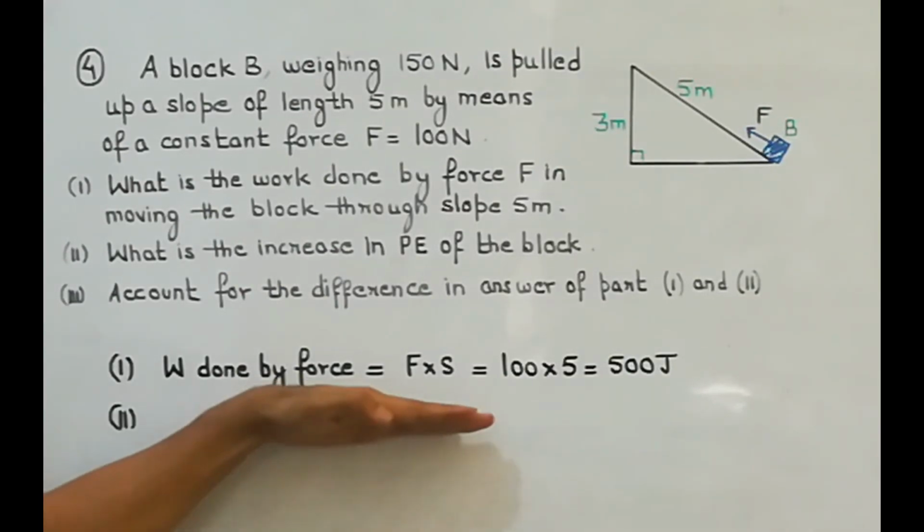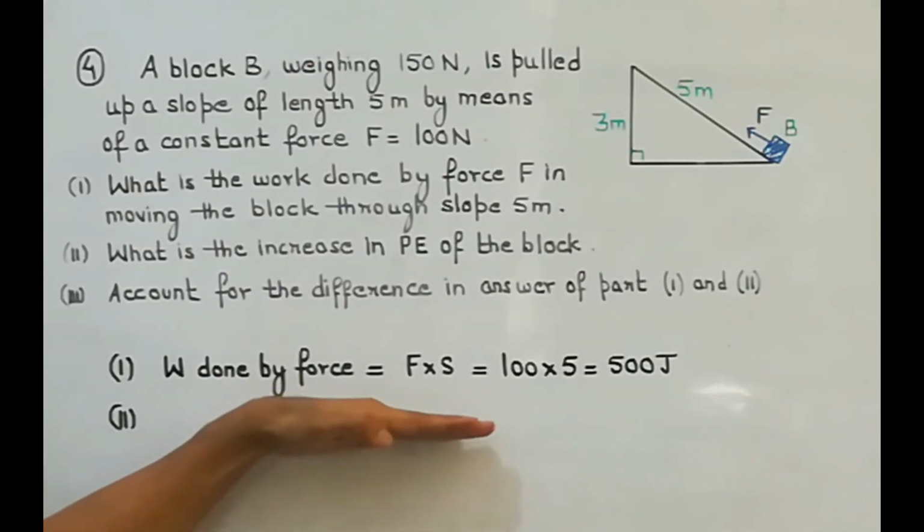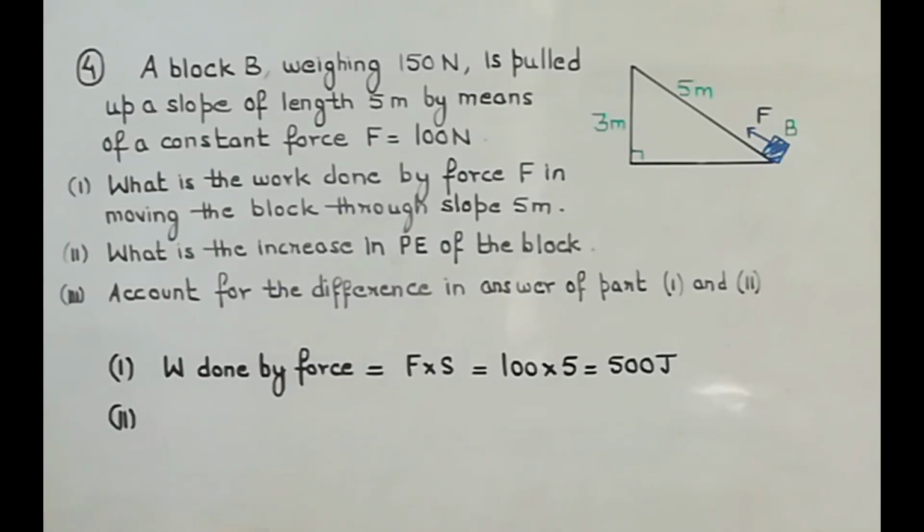Then you calculate the potential energy at the top and you subtract them and you will get increase in potential energy. The second way is you straight away calculate the work done against the gravity, and the work done against the gravity will give you increase in potential energy.